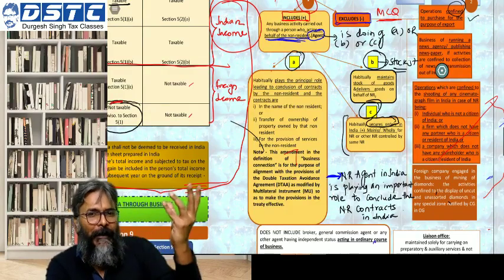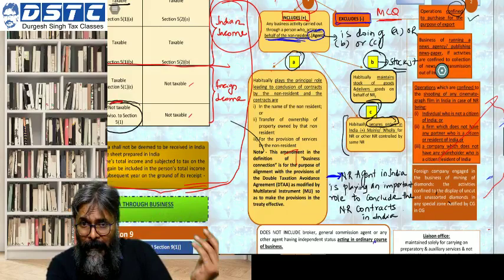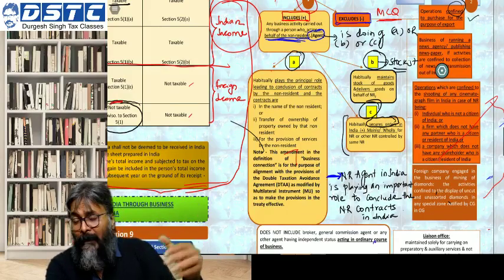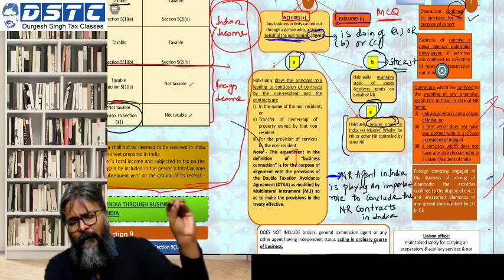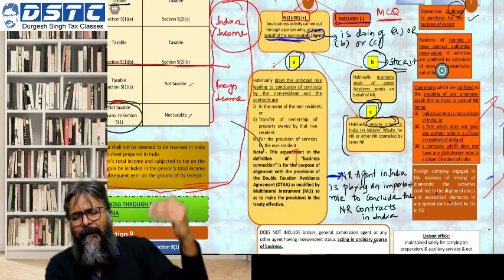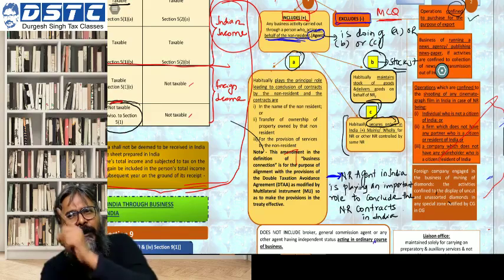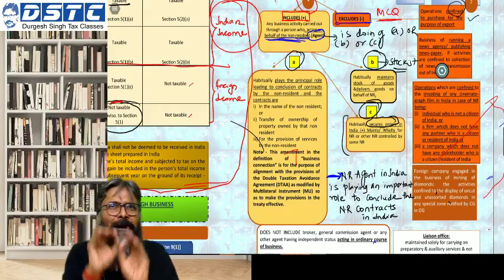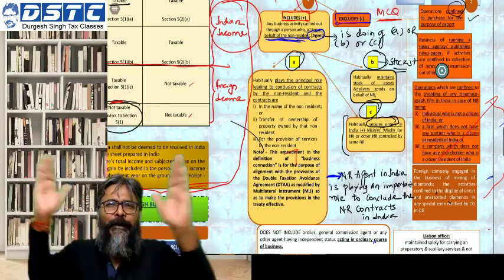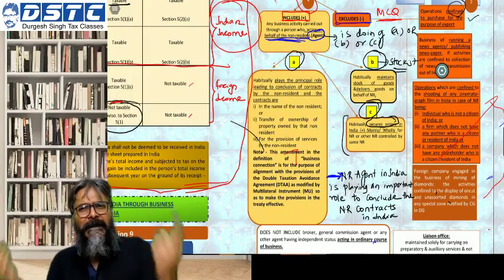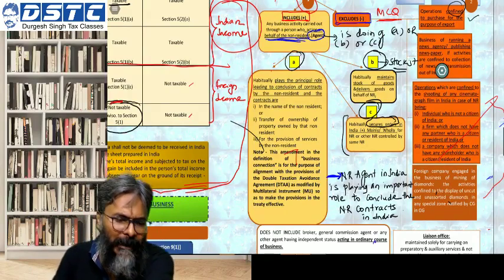Although some say, because there are many Indians who stay abroad and are interested to hear the Indian news, one can argue that some portion of the sale is because of the Indian readers, and for the Indian readers you are picking up the news from India. But is the activity of picking up the news from India a business connection in India? Will it give rise to a business connection in India? To that they have said no. And if it is not a business connection in India, then no income of BBC and CNN will be deemed to have accrued or arisen in India.